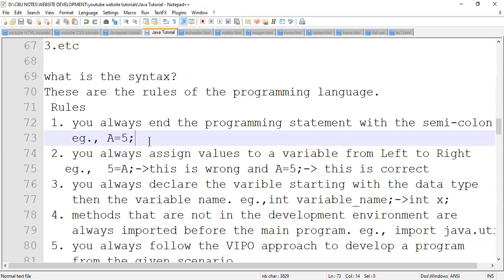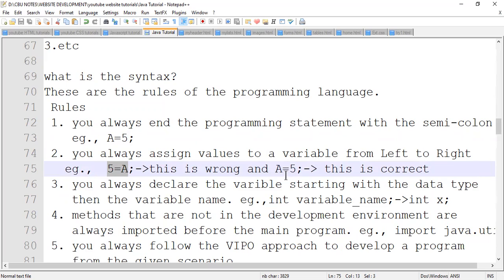And then the second rule is you always assign values to a variable from left to right. What does it mean? Look at this example: 5 is equal to A. 5 is a value, A is a variable. Now, this is very wrong. Why? Because a value should always be on the right, and a variable should always be on the left.